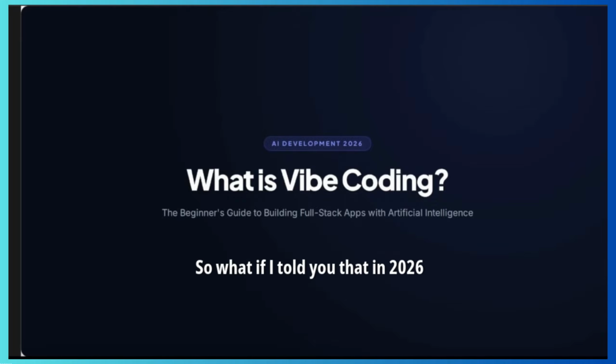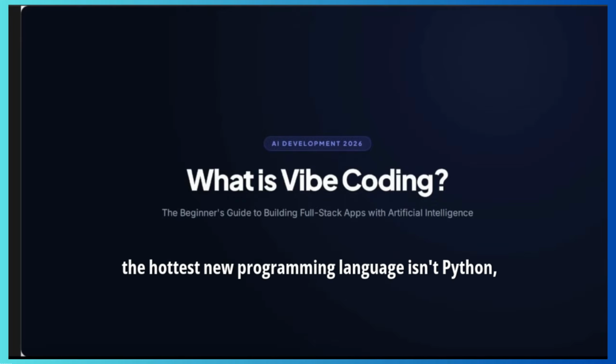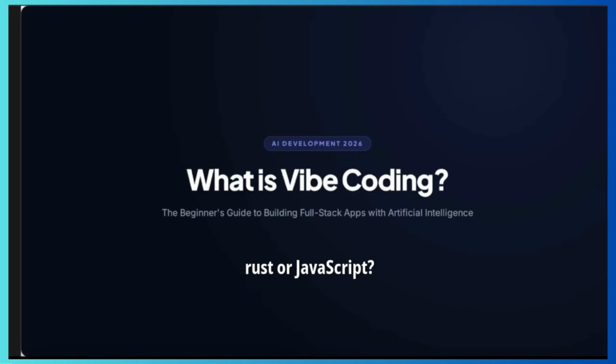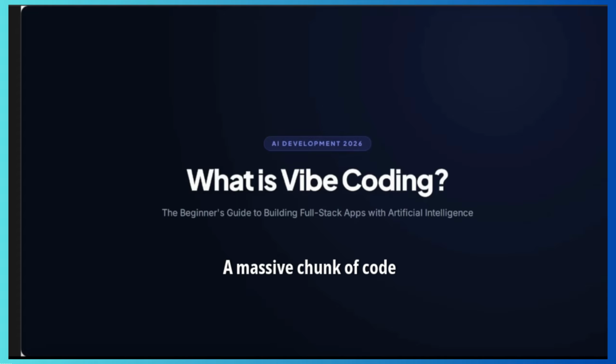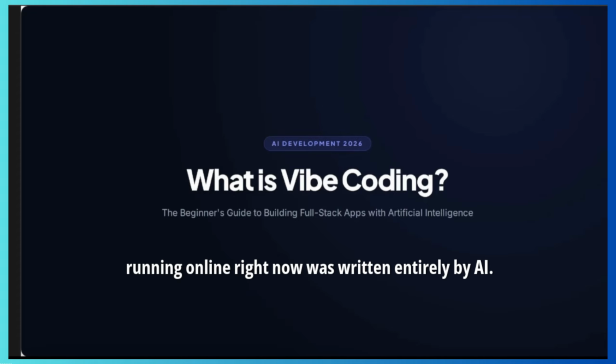So, what if I told you that in 2026 the hottest new programming language isn't Python, Rust, or JavaScript, it's just English? Welcome to the era of vibe coding. This concept went from a viral tech meme to the absolute standard for how software is built today. A massive chunk of code running online right now was written entirely by AI.